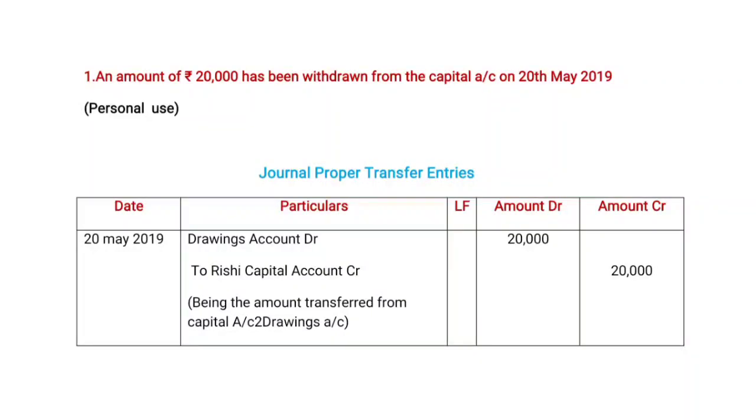Here the given date is 20 May 2019. Coming to the particulars column, the drawings account is debit and Rishi's capital account is credit. Why? Because, as the narration explains, being the amount transferred from capital account to drawings account. Here the capital account amount is decreased and the drawings amount is increased. Now the amount is given in rupees: 20,000 on the debit side, and the credit side is equal. Why? Because debit is equal to credit.